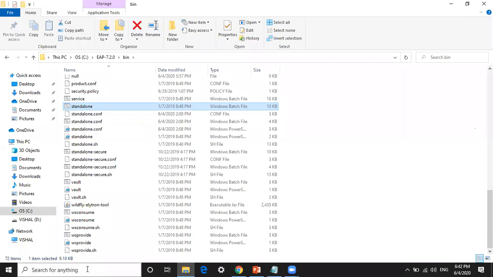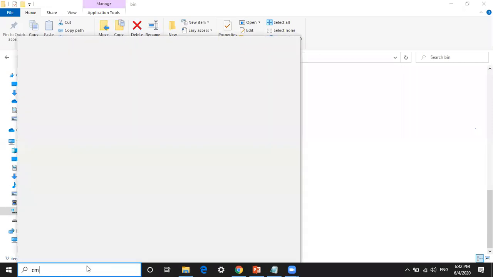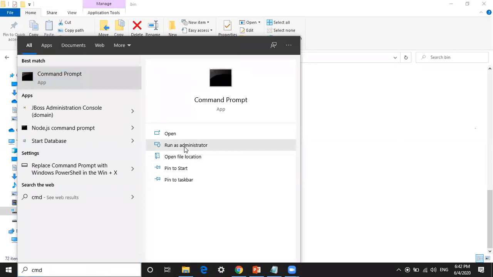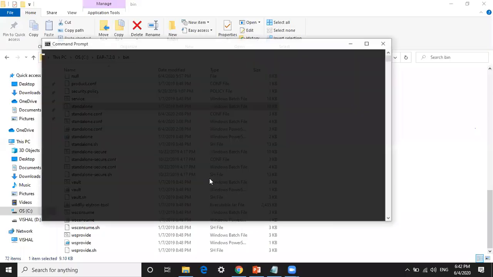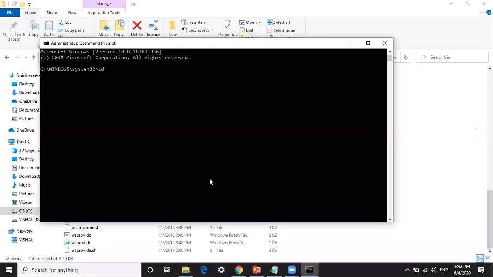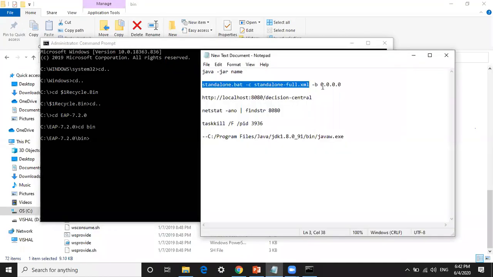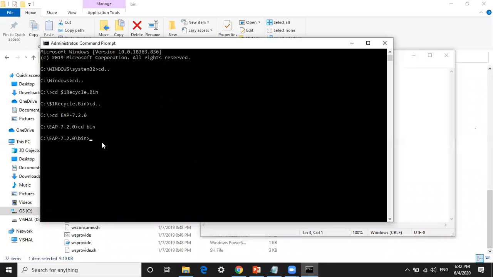Just go to CMD, run as administrator, go to that particular directory, and then execute this command to start the BRMS application, the rule engine.